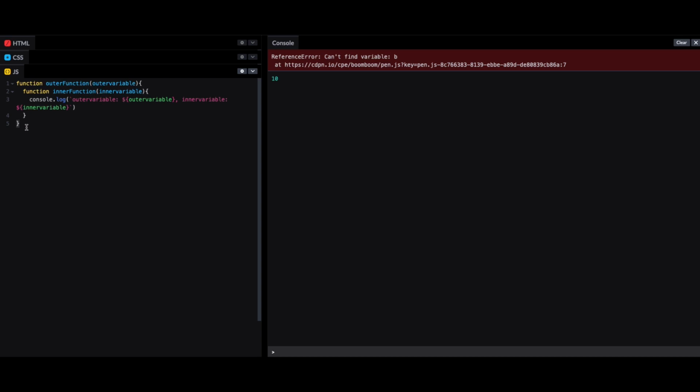Okay, so I created a function, the inner function is the child function of the outer function, no problem.